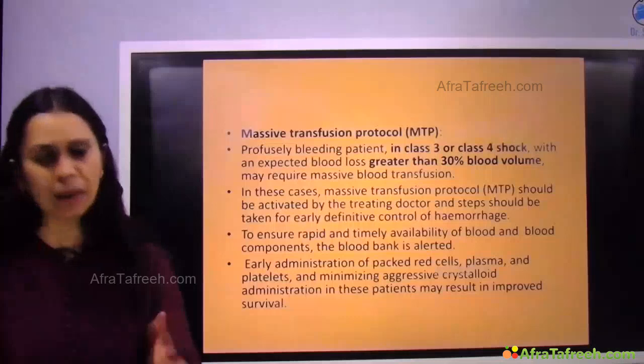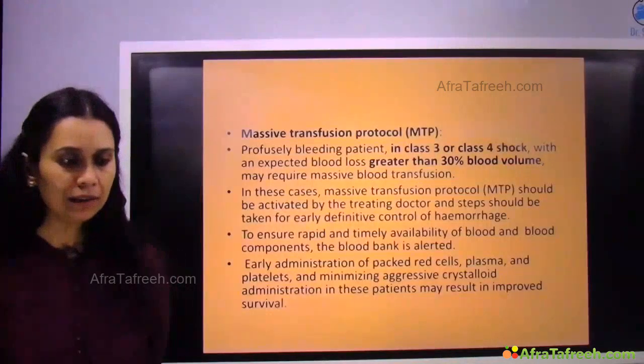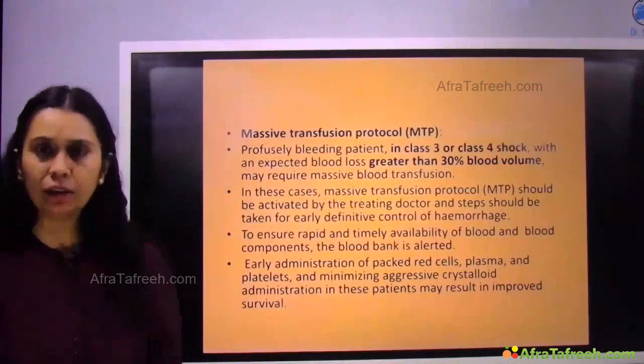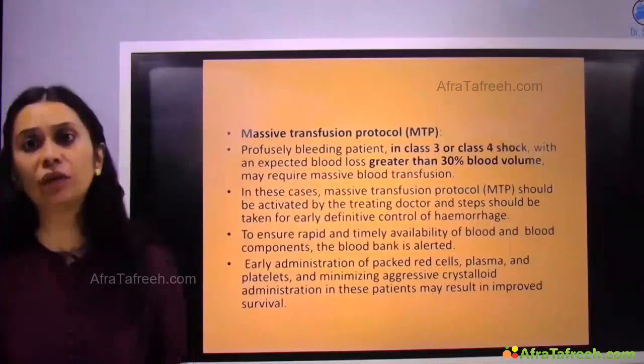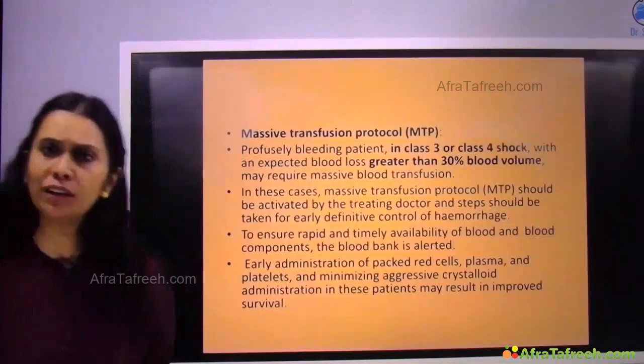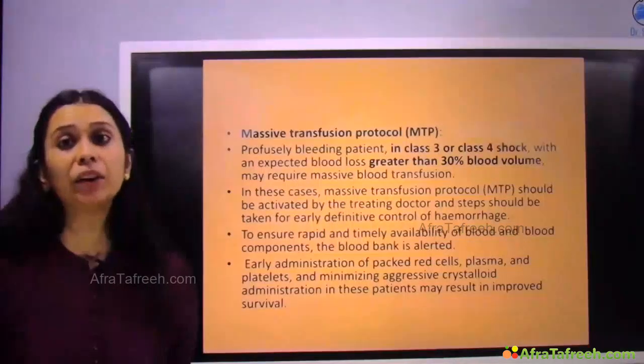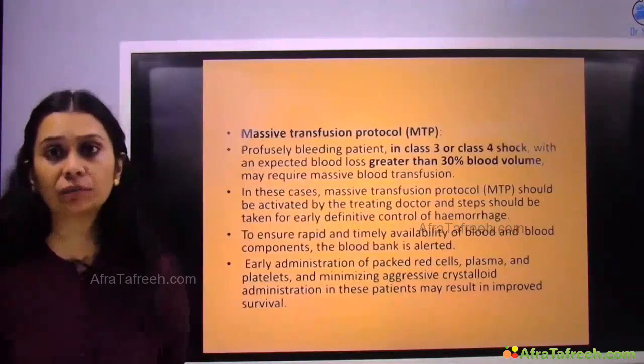In these cases, a massive blood transfusion protocol is activated by the treating doctor, and steps should be taken for immediate and early control of the hemorrhage.